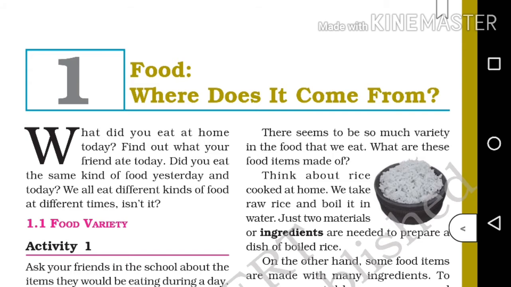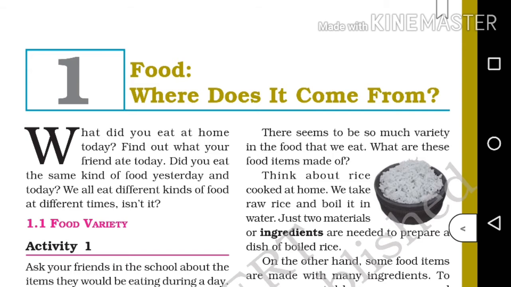What did you eat at home today? Find out what your friend ate today. Did you eat the same kind of food yesterday and today? We all eat different kinds of food at different times, isn't it? Students, what did you eat today? Okay, I had chapati and vegetable curry.